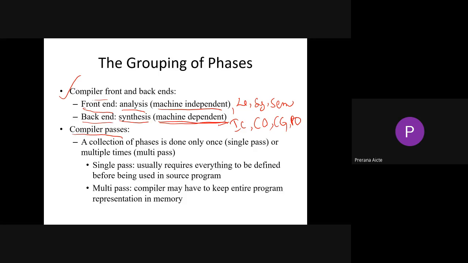A collection of phases done only once, we call it a single pass. If the collection of phases is done multiple times, see, if we execute one program at an instance, we call it a single pass. If we recompile it more than once, then we call it a multiple pass or multi pass. Usually every programming language requires that everything should be defined before being used in a source program. But coming towards a multiple pass, the compiler may have to keep the entire program representation in memory for compiling your program multiple times.